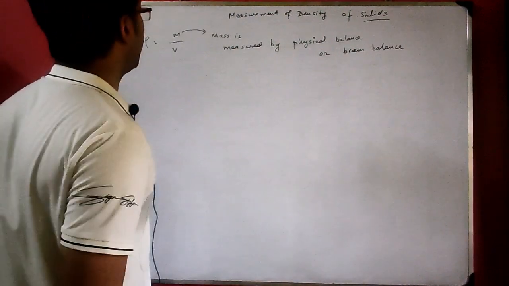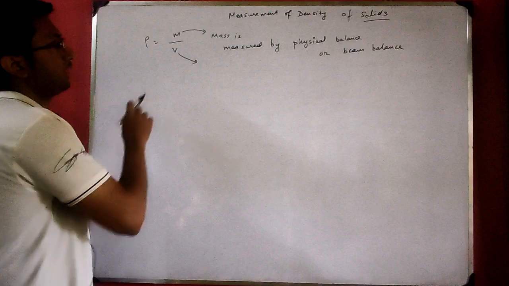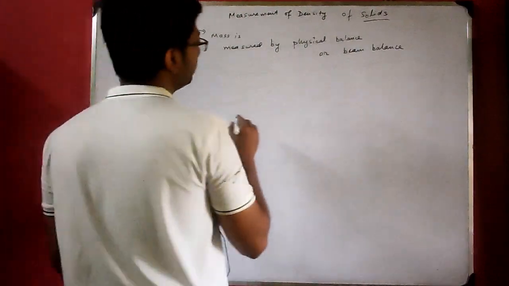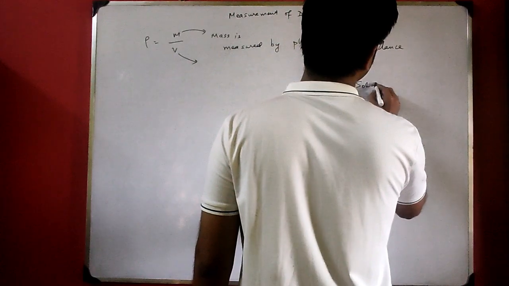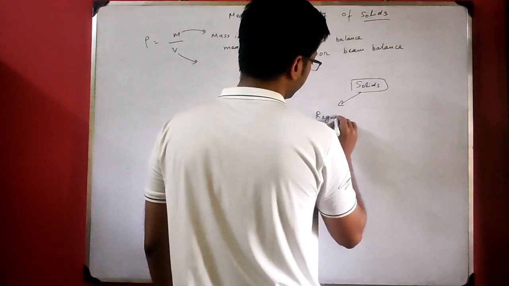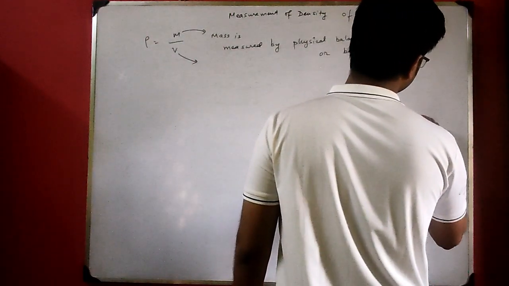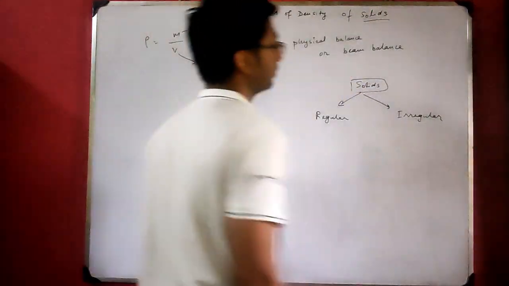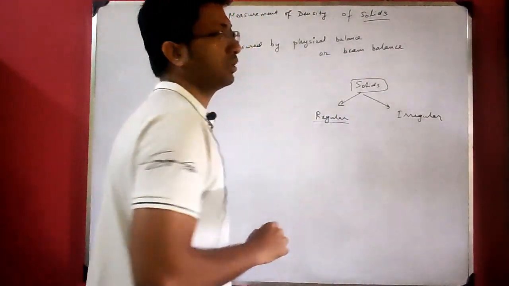Now the main problem lies in calculating volume. Now see, solids are of two types: regular and irregular. What do we mean by regular solids and irregular solids?